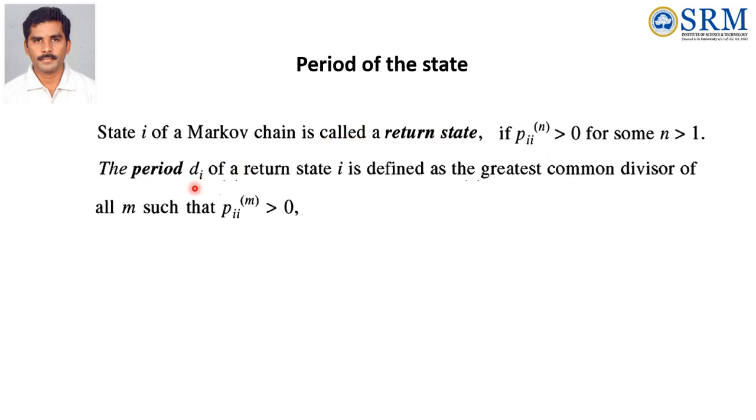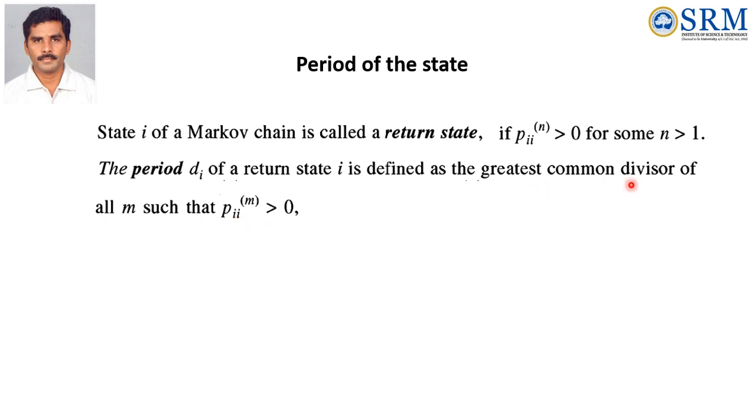The period, denoted by di, of a return state i is defined as the greatest common divisor of all m such that Pii(m) is greater than 0. That is, we have to pick those values of m from the matrix. We have to calculate P square, P cube, P power 4, P power 5 in the matrix for P11. For P11, you have to note down the power number when it is greater than 0.